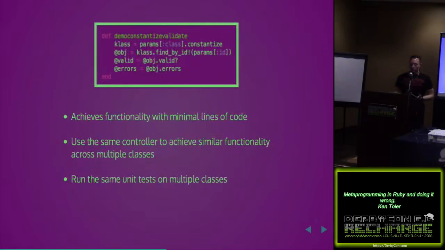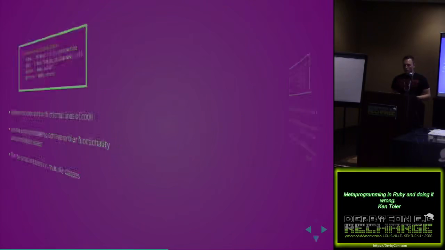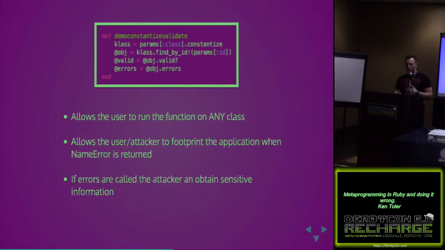Again, what we're doing is minimal lines of code. We can use that same controller that I have listed here to function across multiple classes. I could do it for employees, I could do it for reports, I could do it for contracts, and all of those are inside the database in the demo app. I can run the same unit test on all of those classes, and again, it's 4 or 5 lines of code. Bad things are, it allows the user to essentially run it on any class.